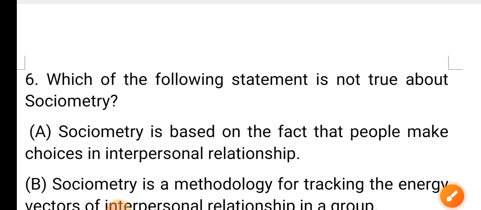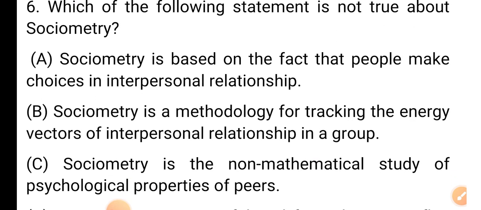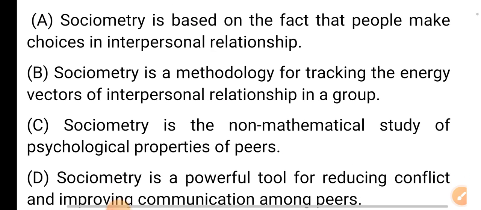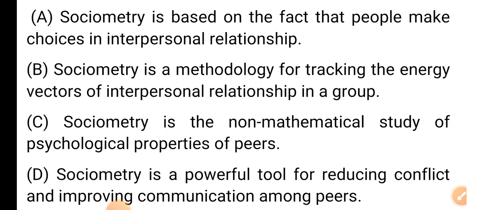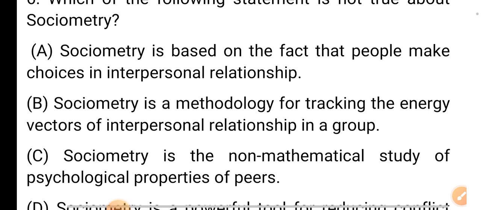Question number 6. Which of the following statements is not true about sociometry? Option A: sociometry is based on the fact that people make choices in interpersonal relationships. Option B: sociometry is a methodology for tracking the energy vectors of interpersonal relationships in a group. Option C: sociometry is the non-mathematical study of psychological properties of peers. And option D: sociometry is a powerful tool for reducing conflict and improving communication among peers.